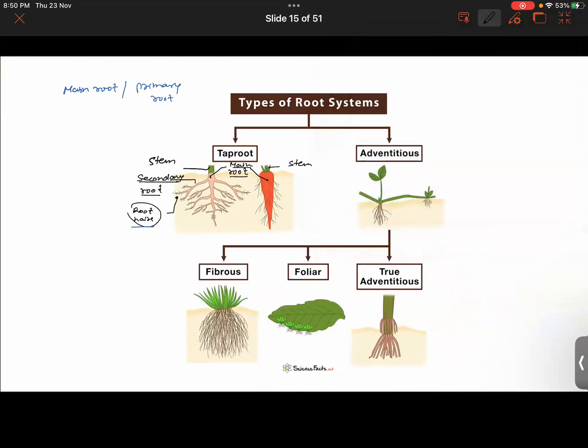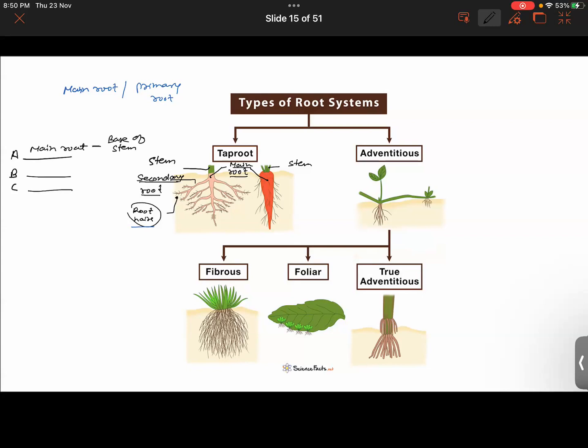So let's quickly summarize. A, B, C. What was the first property of the tap root system? First thing you will say, its main root is thick. The main root grows from the base of a stem. Second thing, the secondary roots grow from the main root.